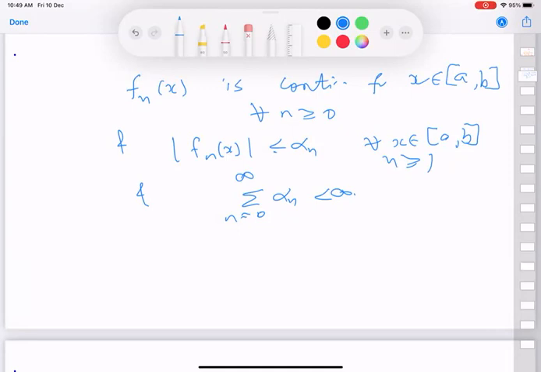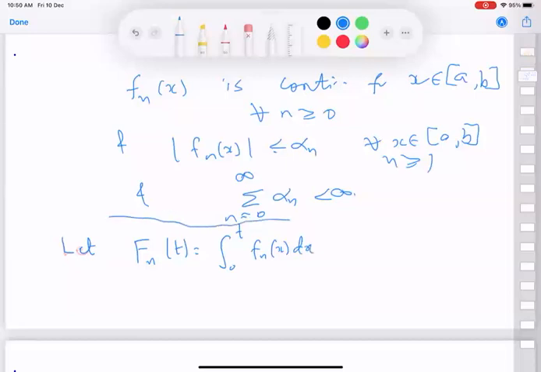Okay, now suppose we define capital F_n over the same interval a to b.